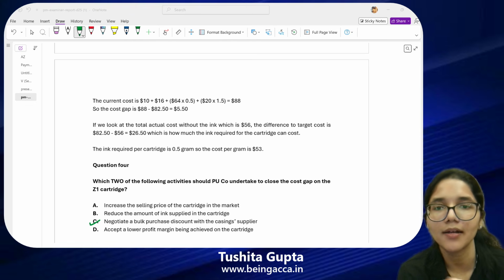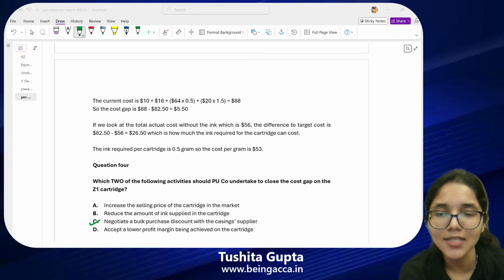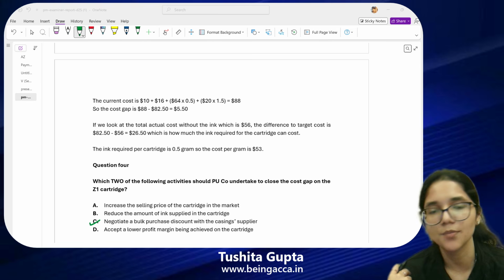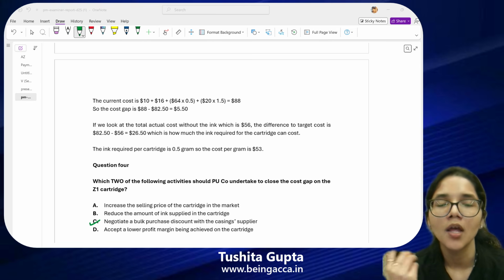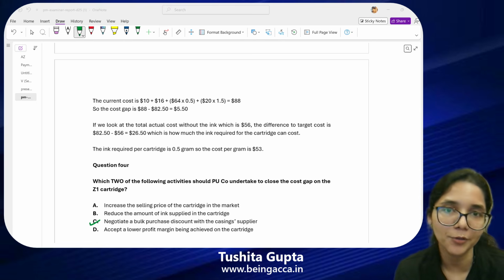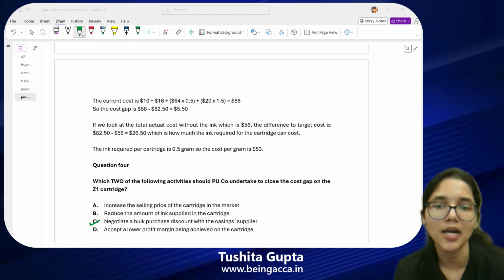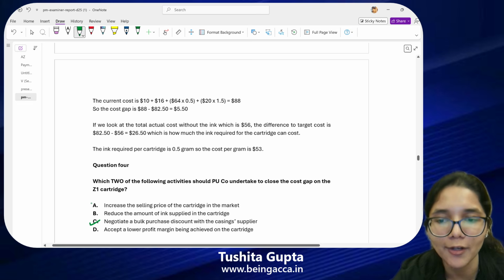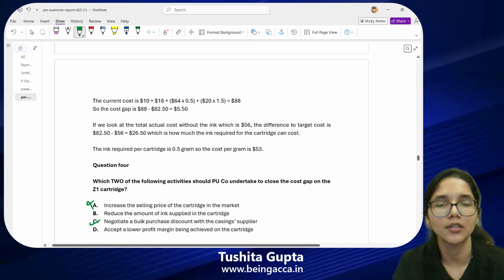That means there are many number of suppliers who are selling the same thing at similar prices like you. So if you increase the selling price in a market where customers have so many options available at which the prices are cheaper than yours, then they will never come to you and buy your product. So you'll run out of business. Increasing the selling price is never an option to close out the cost gap.